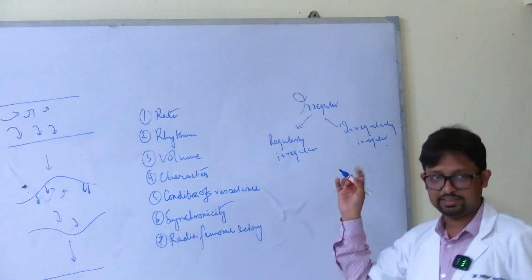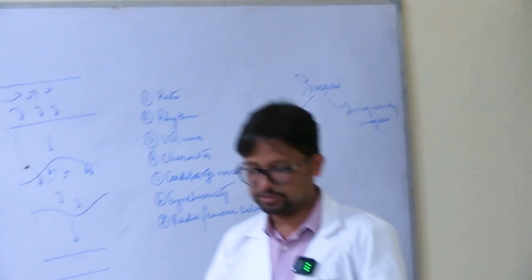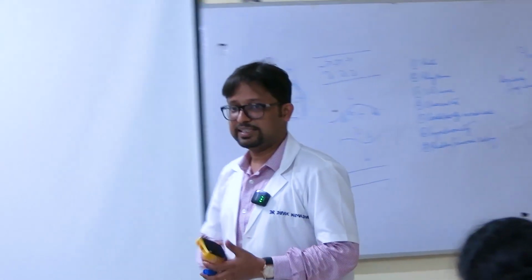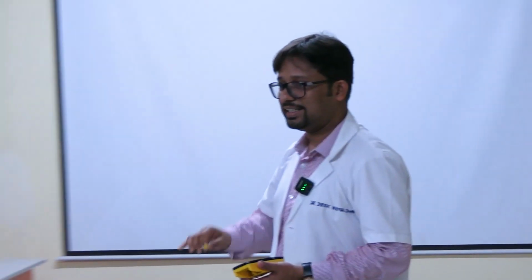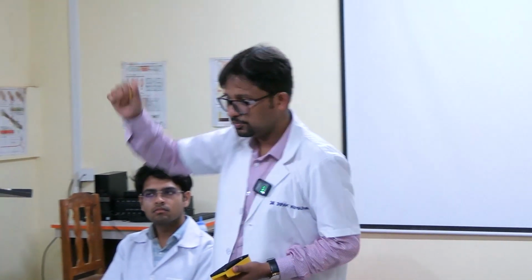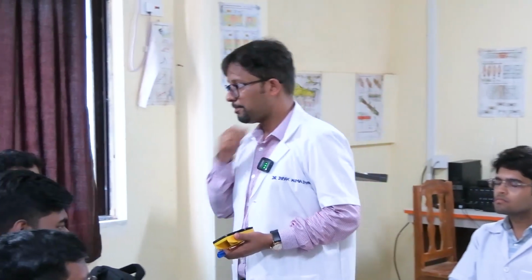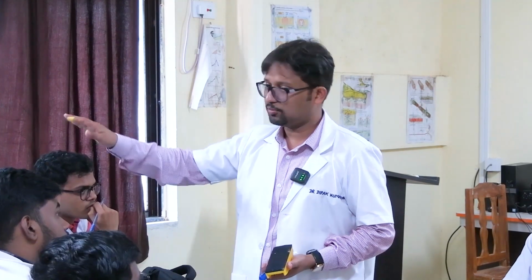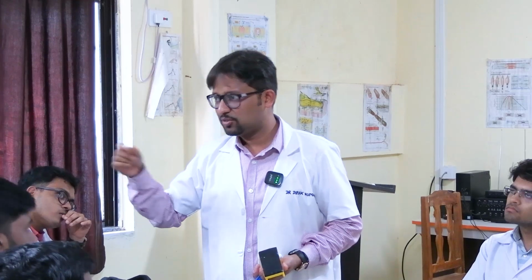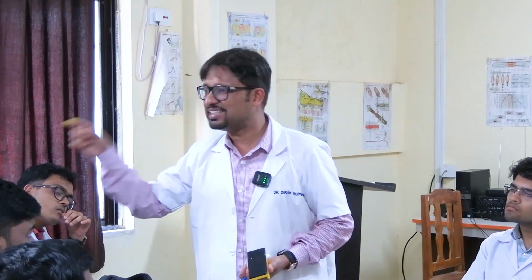Do you understand the difference between these two words? The literal meanings are regularly irregular and irregularly irregular. What do they mean? Regularly irregular means the irregularities are occurring at regular intervals. Very good. If it is irregularly irregular, then it's just chaos. So regularly irregular means there is some type of irregularity, but it is occurring at regular intervals. The irregularity has a certain periodicity.